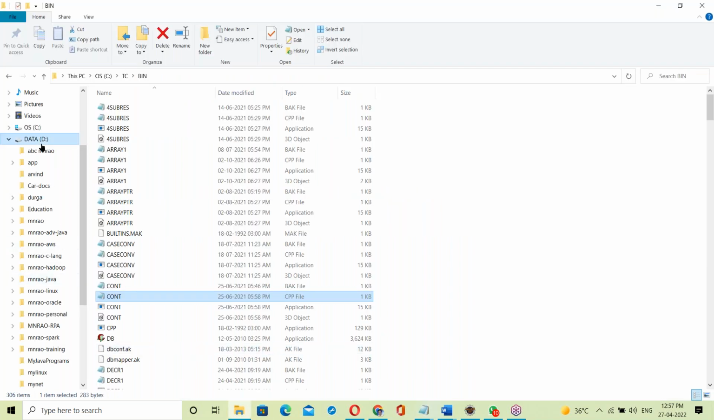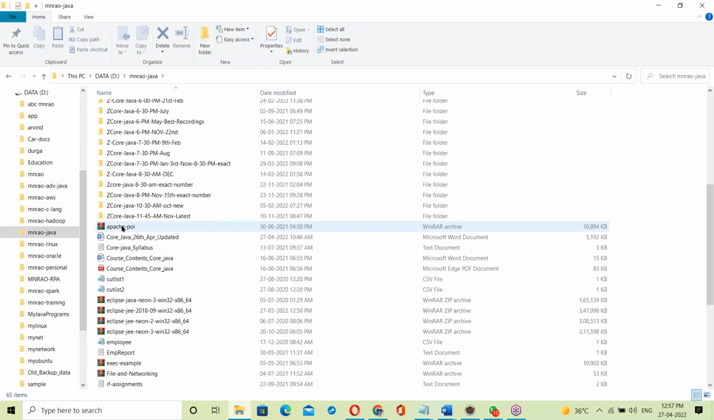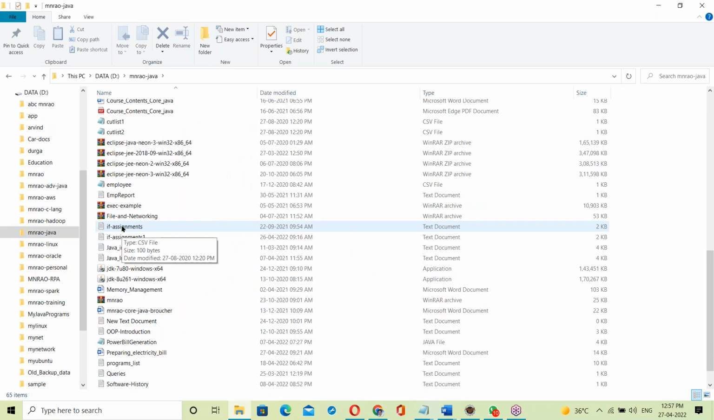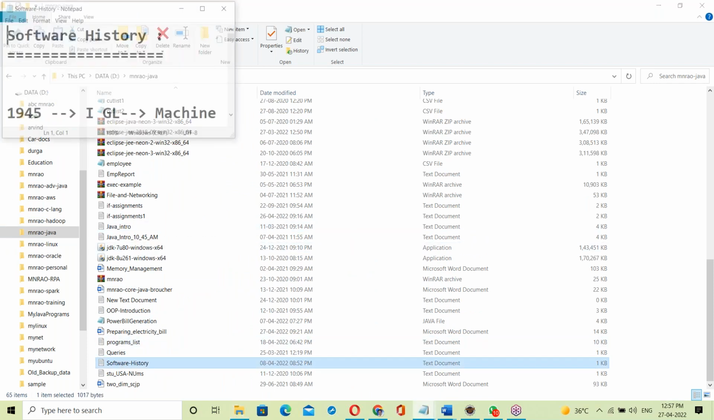The software history I will also cover one day. Once we enter into Java, once we enter into our topic here, I'll explain the software history.